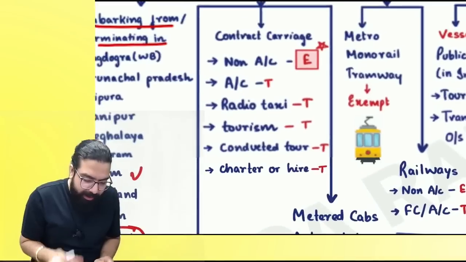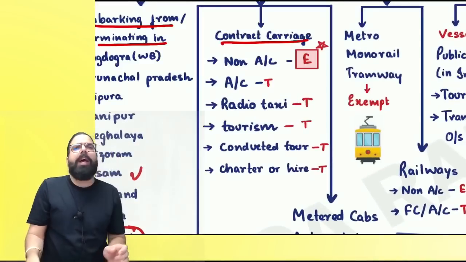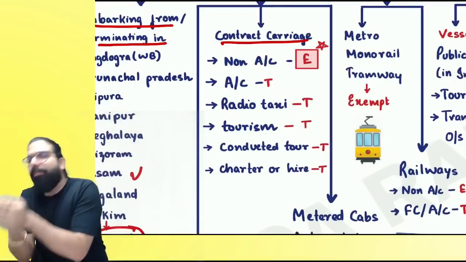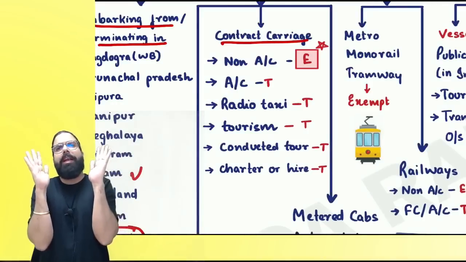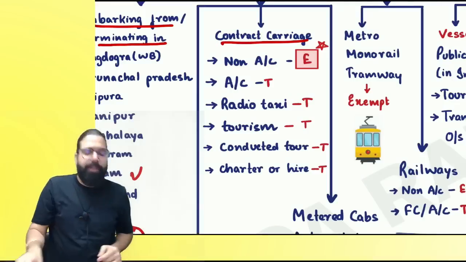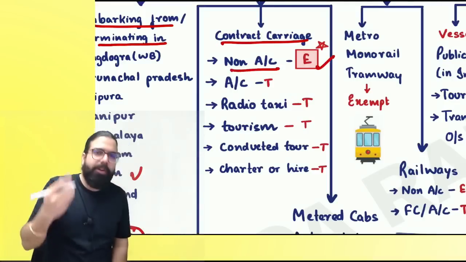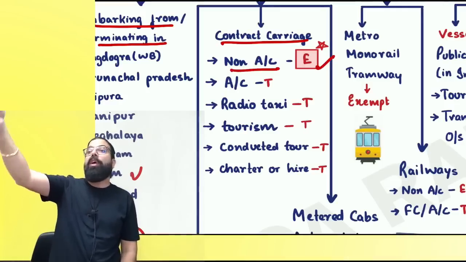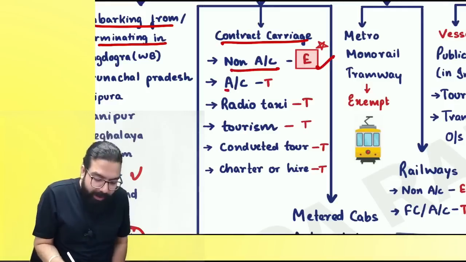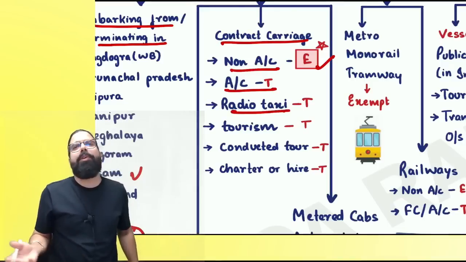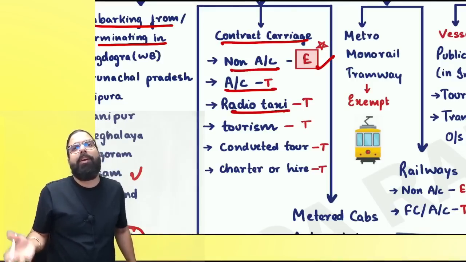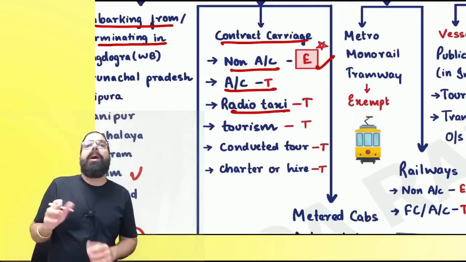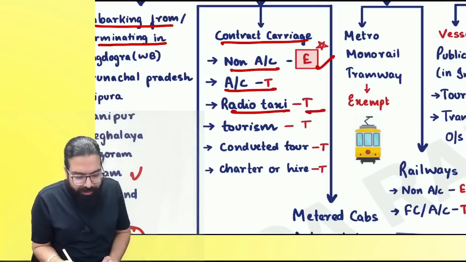The next one over here is contract carriage. What is a contract carriage? A contract carriage is a carriage which you book for going from one point to another. Are we clear, everyone? It is point to point transportation. If it is non-AC, government told, okay, exempted, but exemption will not apply if services given through e-commerce operator. AC radio taxi. You booked a radio taxi. What is the radio taxi? Ola, Uber, etc. You went online, booked. All these radio taxis are always taxable.